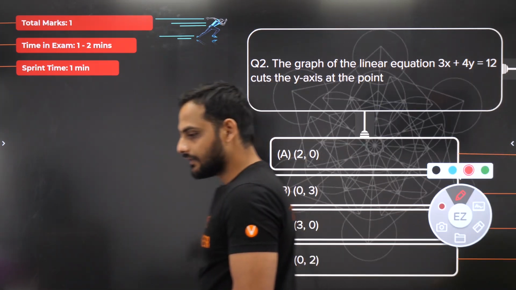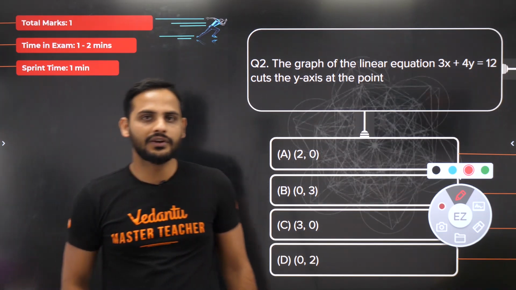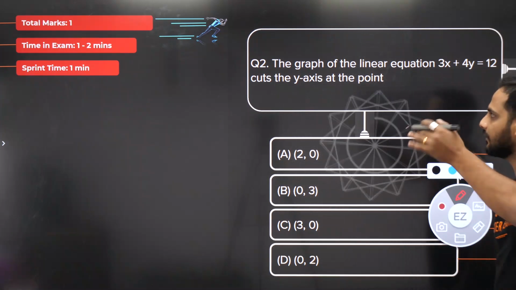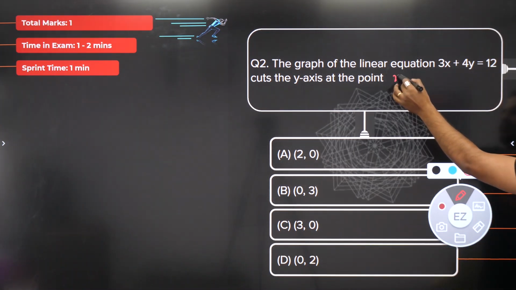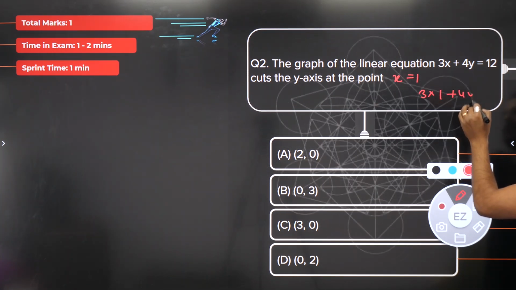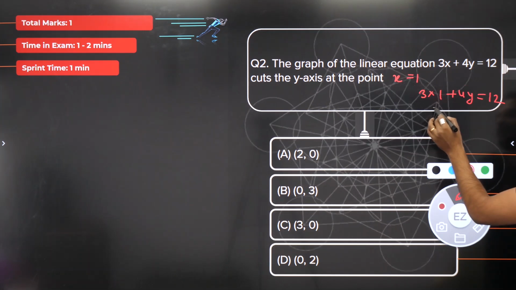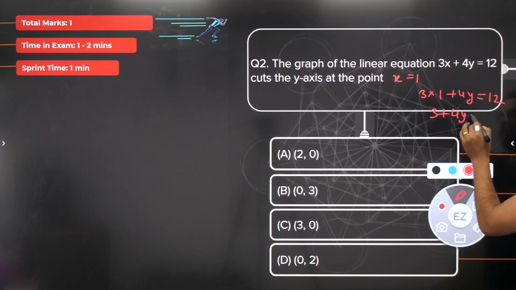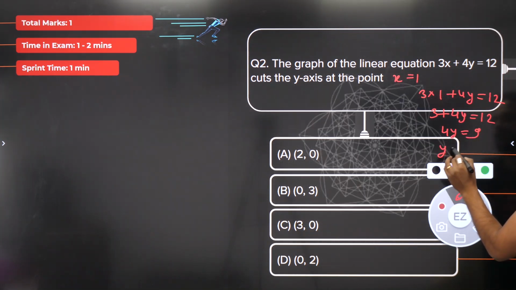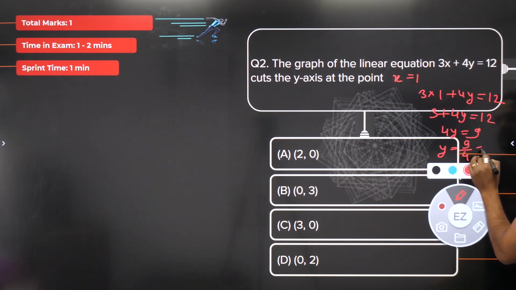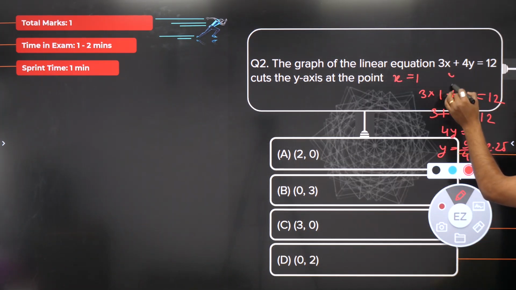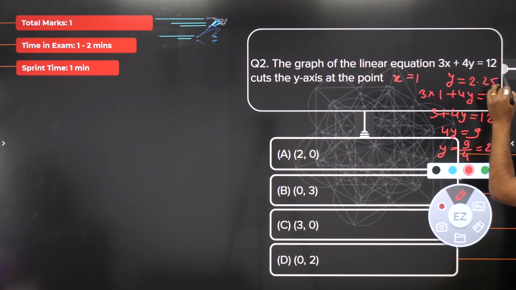Now one method is that you can find out three solutions of this equation. How do you find the solution? You can assume any value of x and then move ahead for y. Suppose you put x is equal to 1: 3 into 1 plus 4y is equal to 12. So 3 plus 4y is equal to 12, so 4y is equal to 9. That means y is equal to 9 by 4, which is 2.25. So x is equal to 1 and y is equal to 2.25 is one solution.